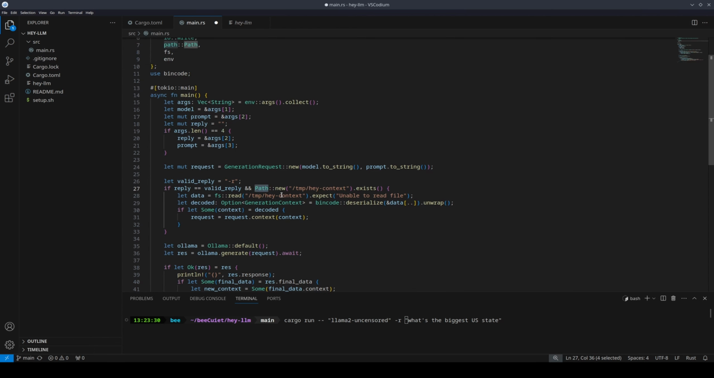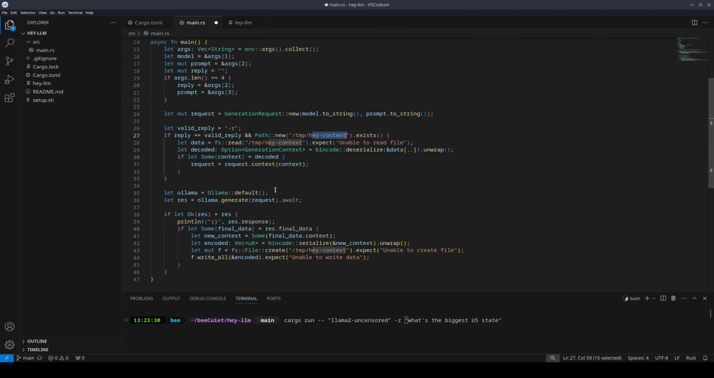We're going to be using Path::new, and we're going to be seeing if the hey context file exists in our temp directory. And this part right here would match wherever we created the file. So if you placed it somewhere else, then these two lines should match. If it does exist, then what we're going to do is we're going to read the hey context temp file and we're going to store it in data.